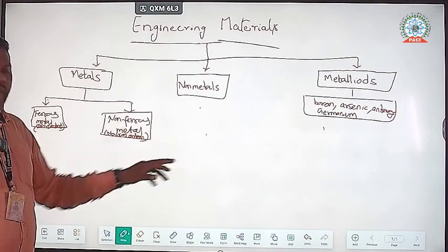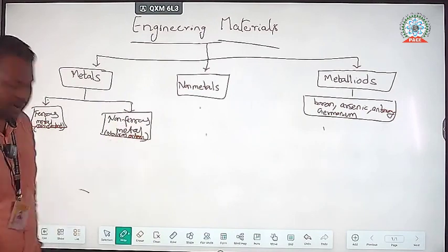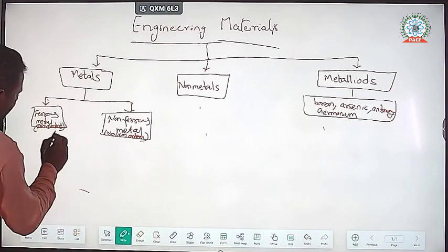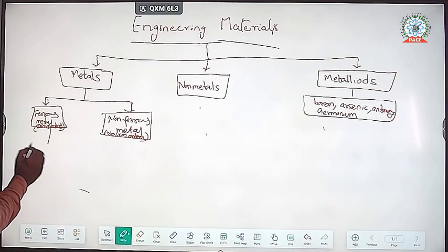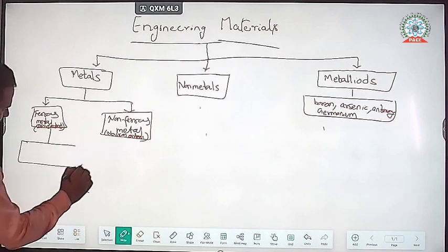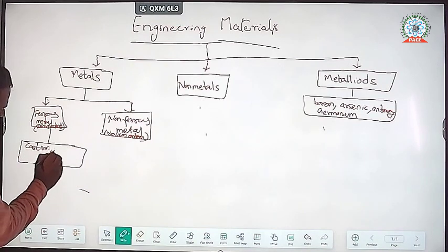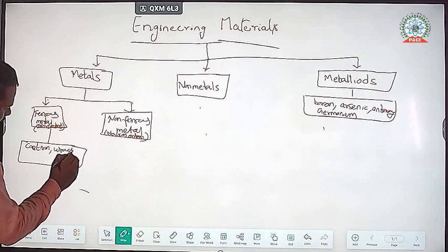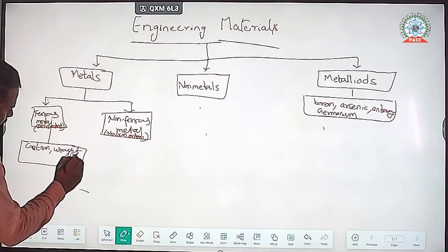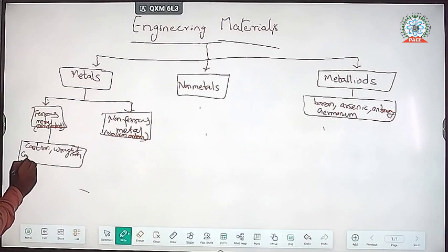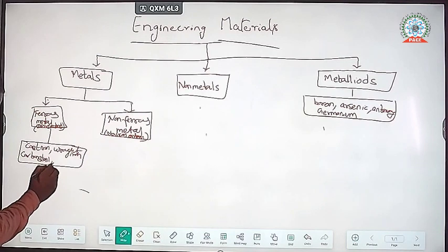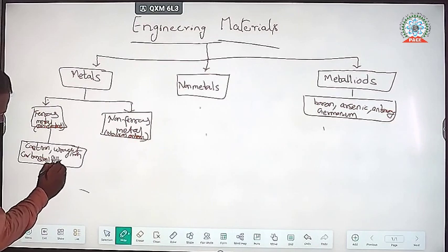Ferrous metals include cast iron, wrought iron, carbon steel, and alloy steel. These are called ferrous metals.